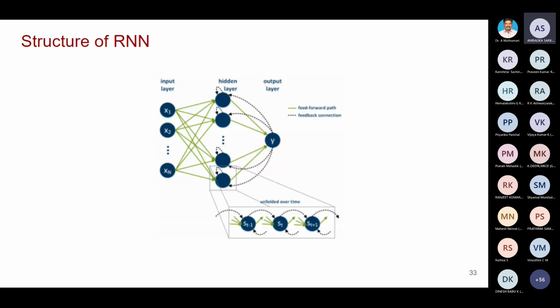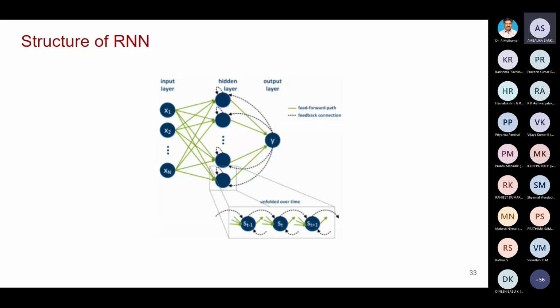So input layer we have, hidden layer we have, output layer we have. Don't worry about the dotted layer, the blue dotted layers. Without that, it is a feed forward path. All of you look at that. The green arrow marks are going from input layer to hidden layer, then from hidden layer to output layer. That's it. It is not coming back. There is no coming back. So there is no feedback at all.